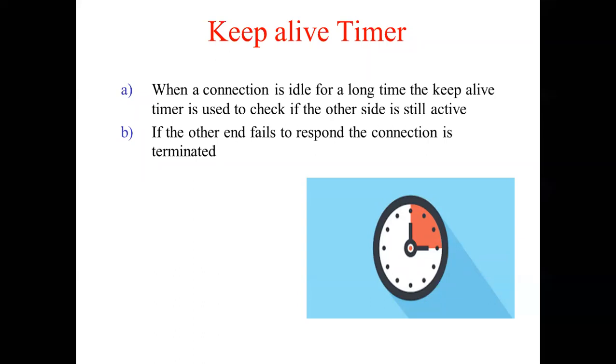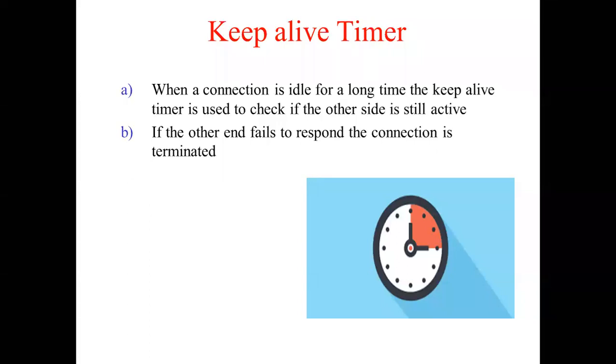I'll give you one example for the keep alive timer. Okay, just imagine a sender and the receiver are communicating with each other. The sender has sent some data to the receiver, and the receiver also has acknowledged that data. Now, suppose by chance, the sender's machine, which is at one end of the world, all of a sudden stops working. Okay, and the receiver's machine is working. So what happens is the connection is there. Maybe the sender's machine has become inactive. It is not working, or maybe the user has not generated data, or maybe some sort of a problem has occurred. The connection is there, but the machine is not active.